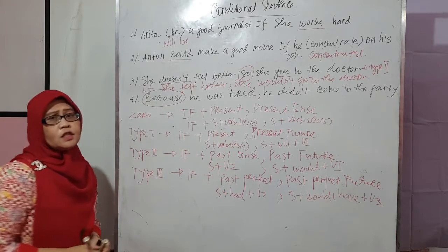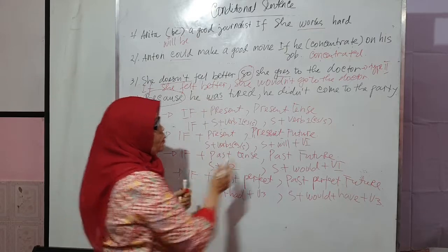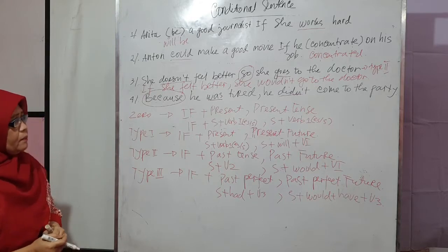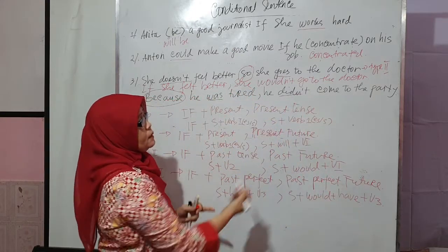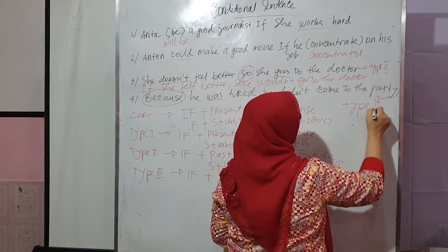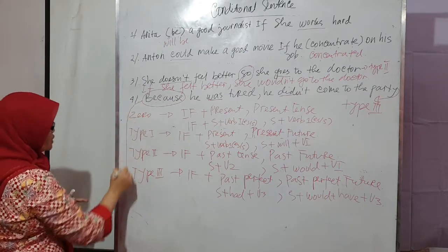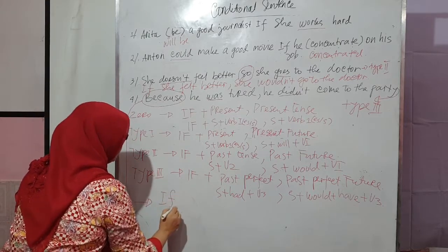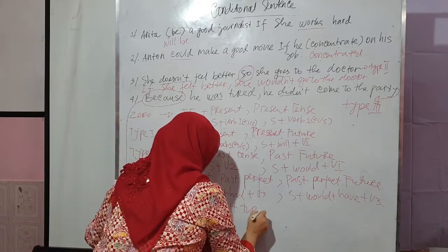Okay, now let's continue with number 4. What is the tense applied in the sentence? You must analyze first. There is was, there is didn't. That is true. The sentence uses past tense. How to change into the conditional sentence? There is a rule. If the fact uses the past tense, the conditional sentence that we must make must be type 3. How to change it? It will become, if he were not tired.